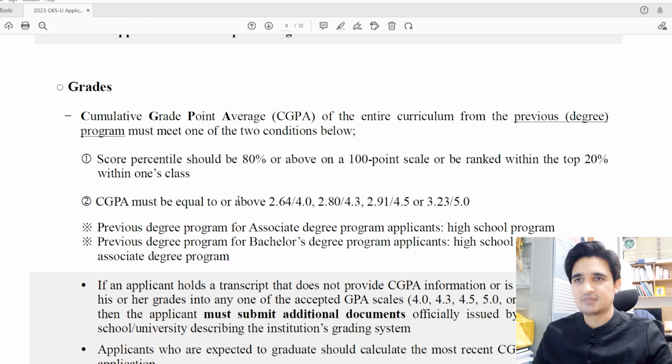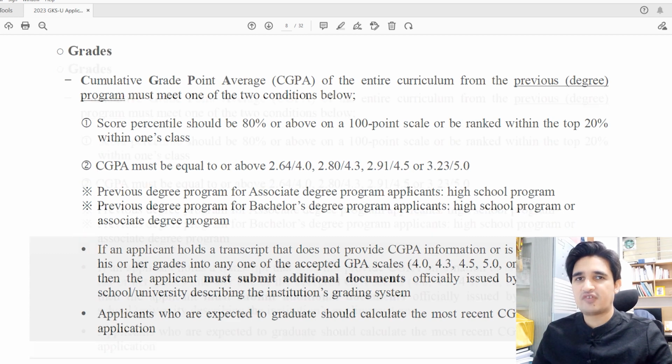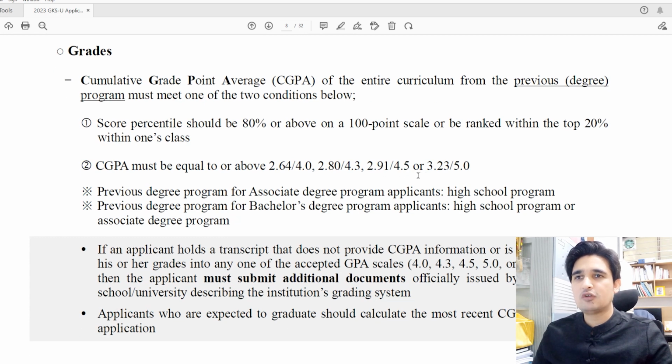for this scholarship. And if you graduated from a high school that uses the CGPA system, then your CGPA must be greater than 2.64 on a 4 scale, 2.80 on a 4.3 scale, 2.91 on a 4.5 scale, or 3.23 on a 5 scale.